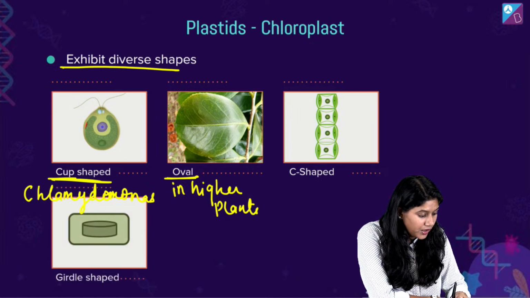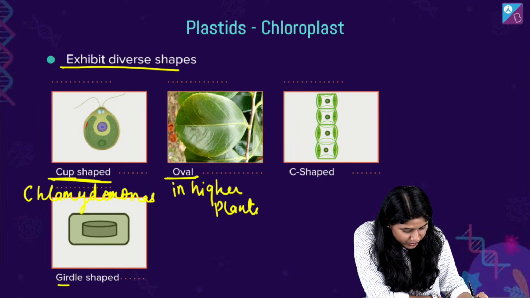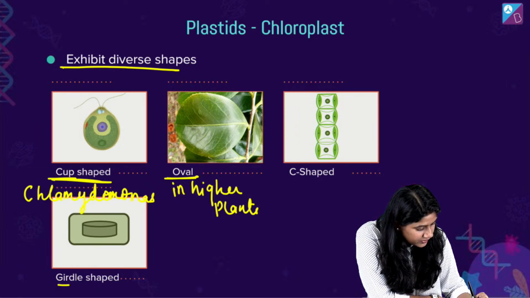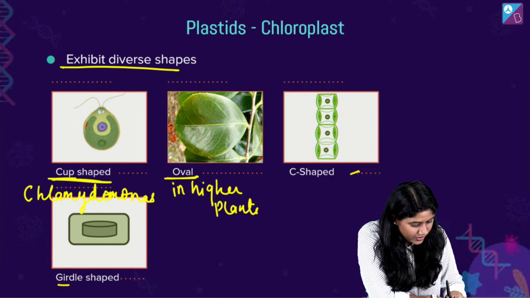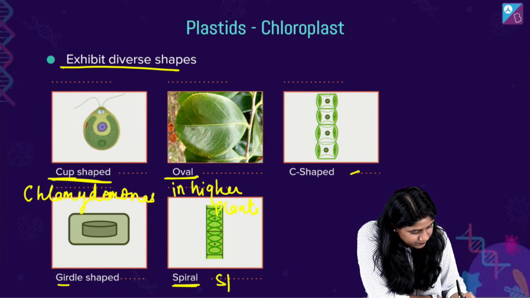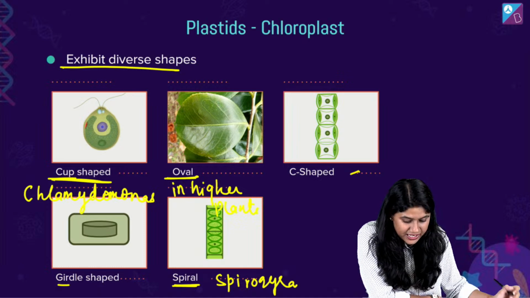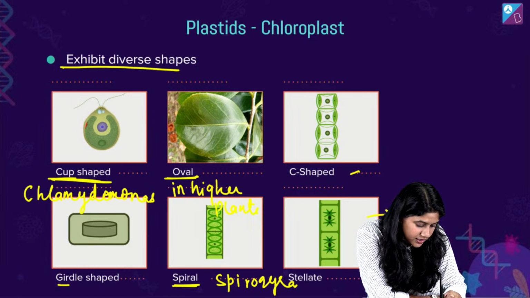Here we have another one, the girdle shape. We have it in Spirogyra. Here we have the spiral one where we have the Spirogyra.